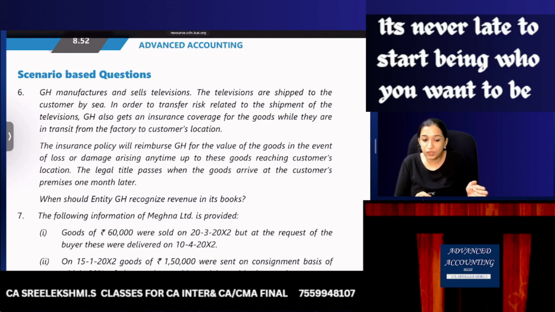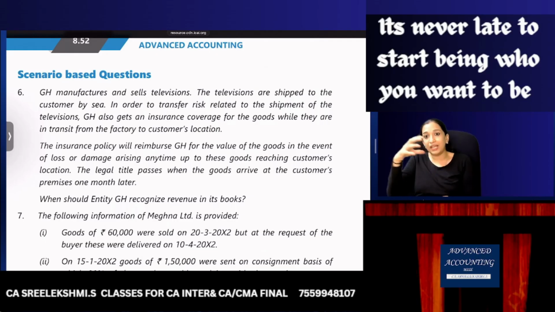So once the goods are ready for shipment, risk is not transferred. The insurance policy will reimburse GH for the value of goods in the event of loss or damage any time up to the goods reaching the customer's location. Legal title passes when the goods arrive at the customer's premises 1 month later. When should GH recognize revenue? Come on, guys, you can answer this.